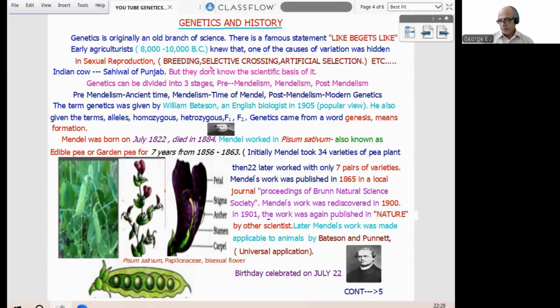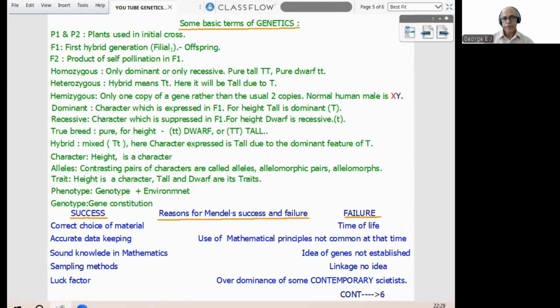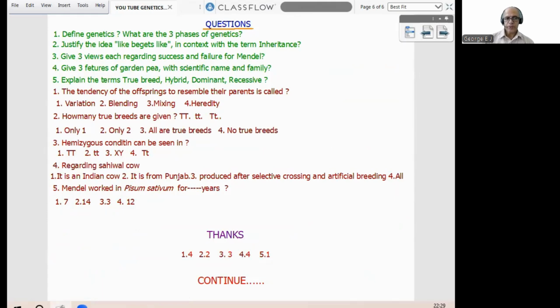After that, introduction of Pisum sativum and its features. Then some basic terms in genetics, success and failure of Mendelism. Then as usual, 5 theory questions and 5 NEET model questions with the key.